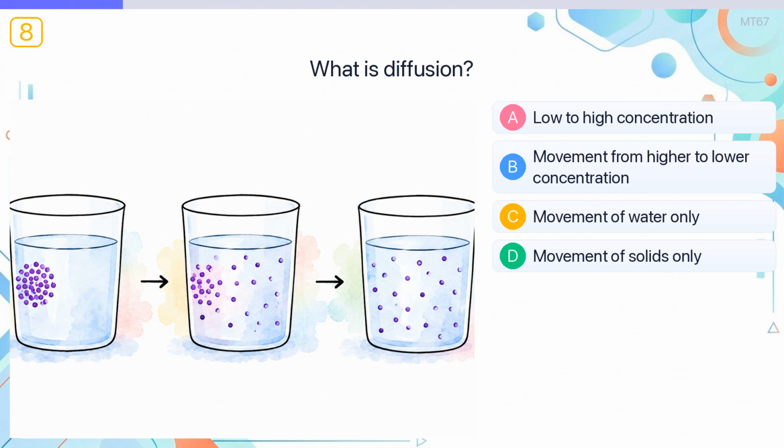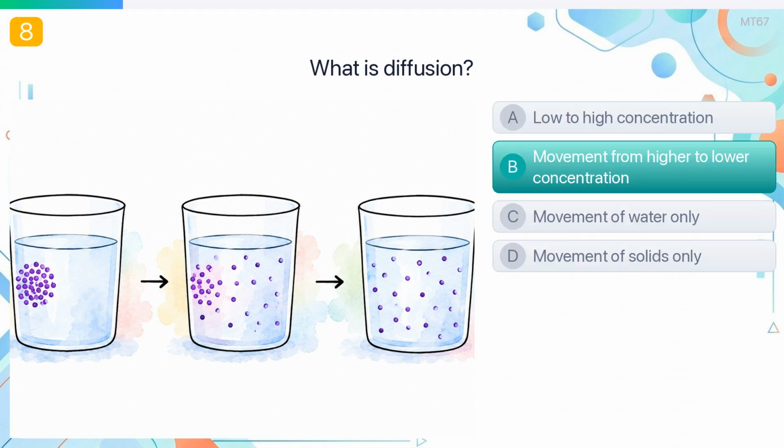What is diffusion? The answer is movement from higher to lower concentration. Diffusion is the movement of particles from an area of higher concentration to lower concentration.